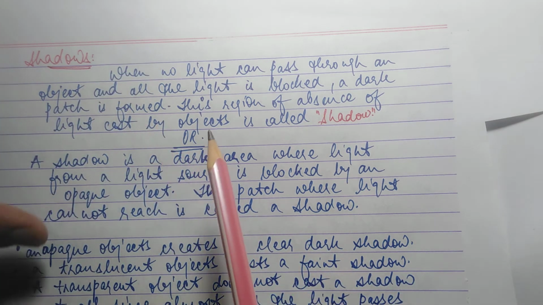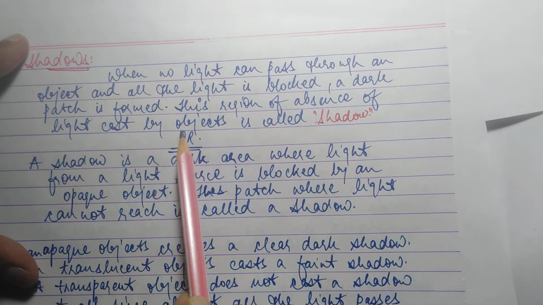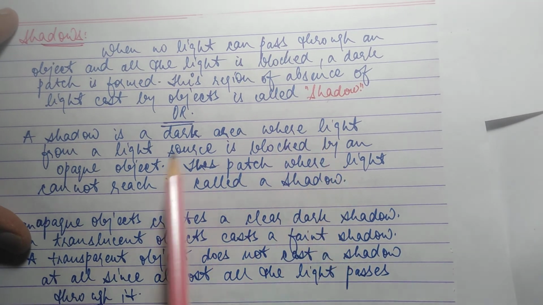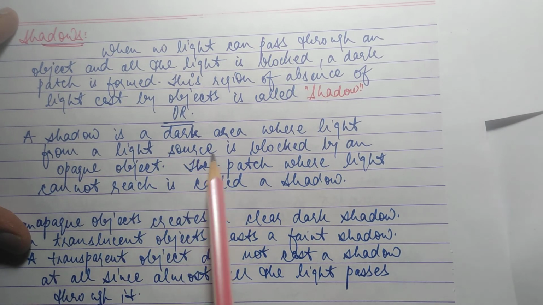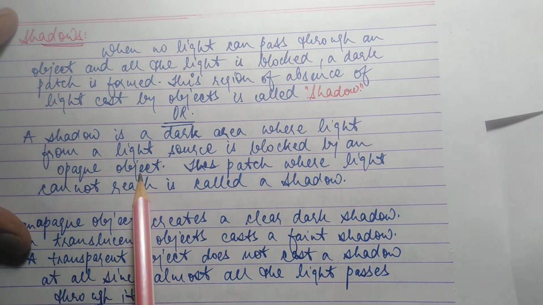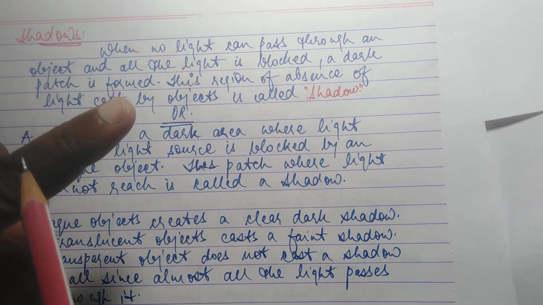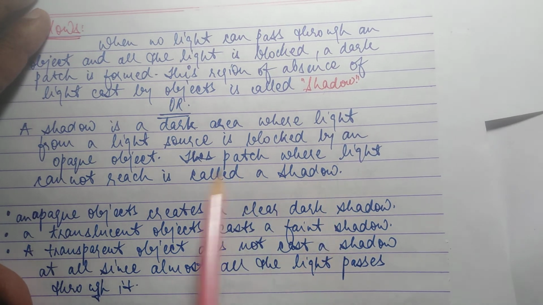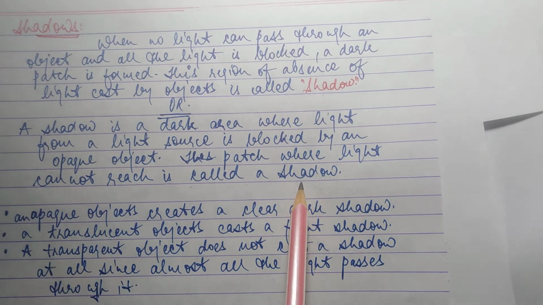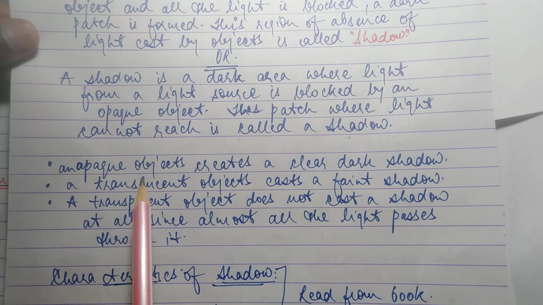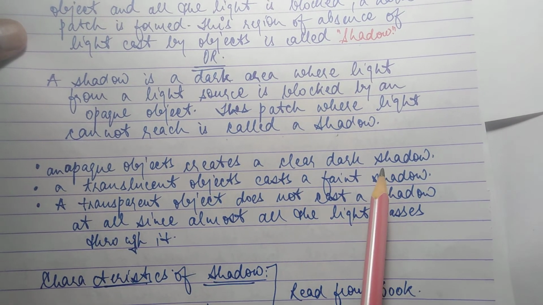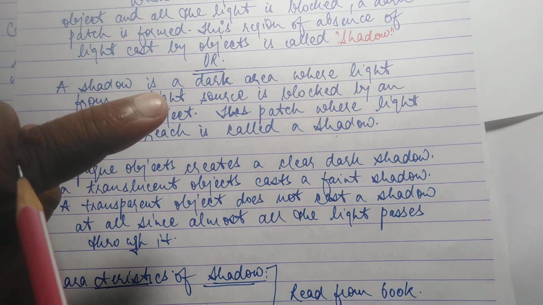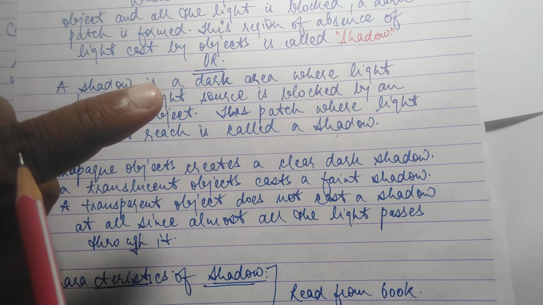Okay, this region of absence of light cast by object is called shadow, or a shadow is a dark area where the light from a light source is blocked by an opaque object. This is an opaque object. Okay, इसके अंदर से लाइट नहीं जा सकती. This patch where light cannot reach is called a shadow. Now, an opaque object creates a clear dark shadow. ये हमारी बॉडी है, क्लियर ओपेक है, तो ये क्लियर क्या बनाएगी, एक डार्क शेडो.